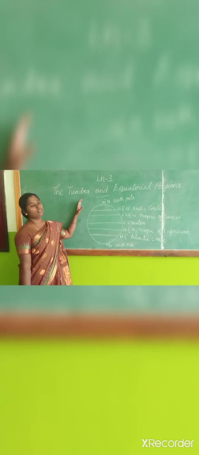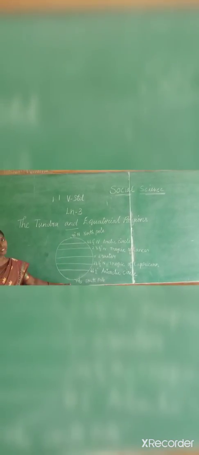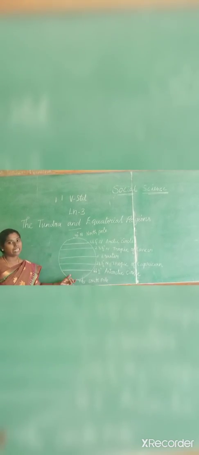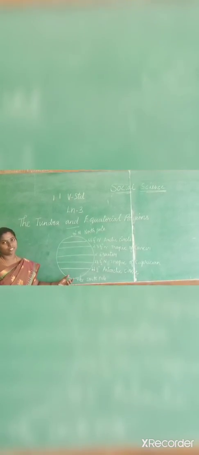Okay. Today we will learn lesson 3, the tundra and equatorial region. Students, do you know what this is? This is the picture of the latitudes of the earth, right?